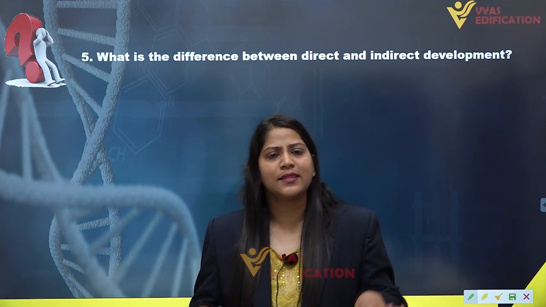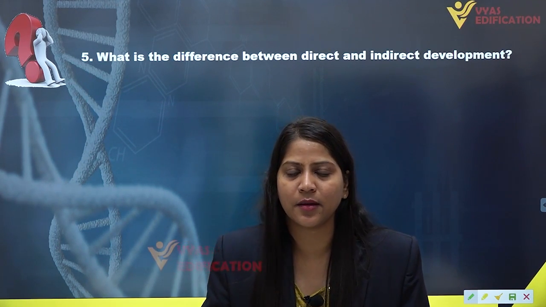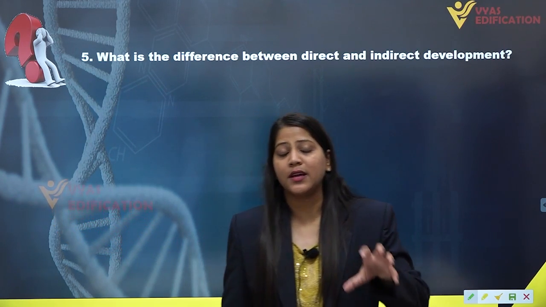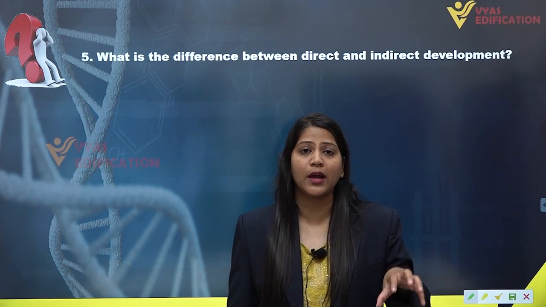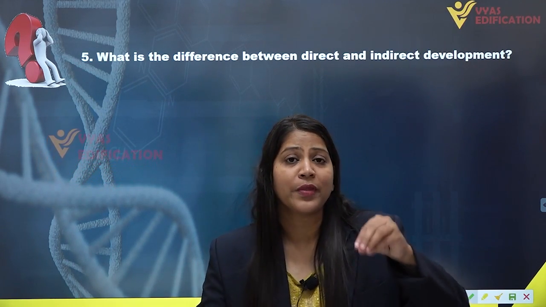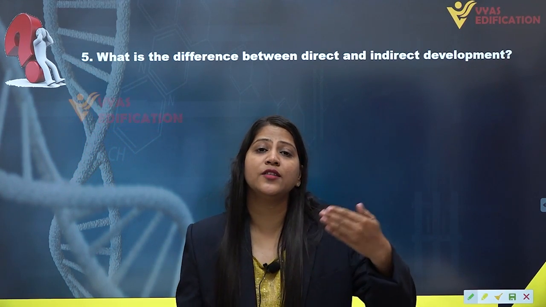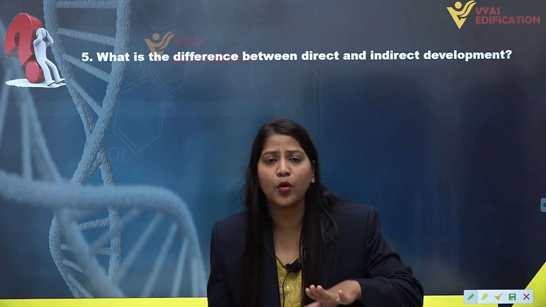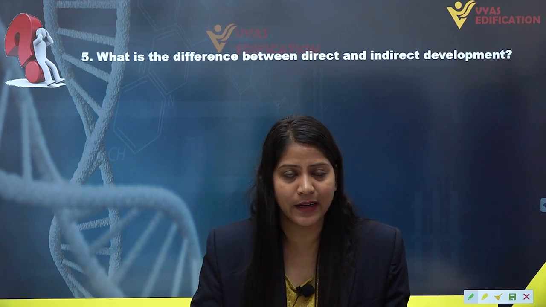Now in all sexually reproducing organisms, in some of the animals, the embryo will transform into a different kind of stage and will not transform into an adult directly.